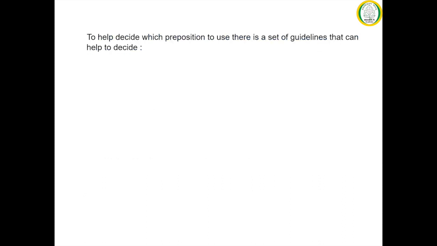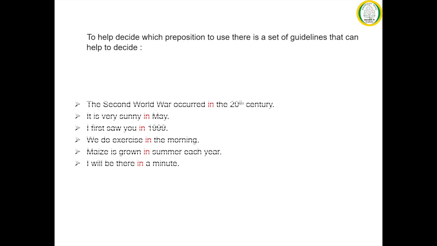So there are a few guidelines that are laid down to help decide which preposition to place where. Let us discuss them. First, let us look at the examples. The Second World War occurred in the 20th century. Here the time is indicated by century, that is the 20th century. It is very sunny in May. Here the time is indicated by month, that is May. I first saw you in 1999. Here the time is indicated by year, that is 1999.